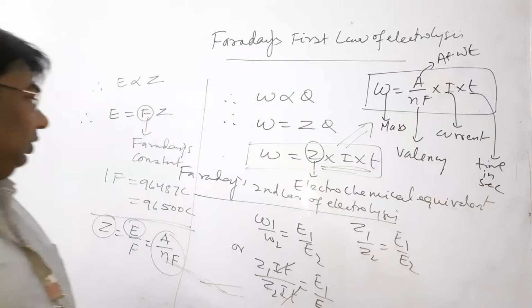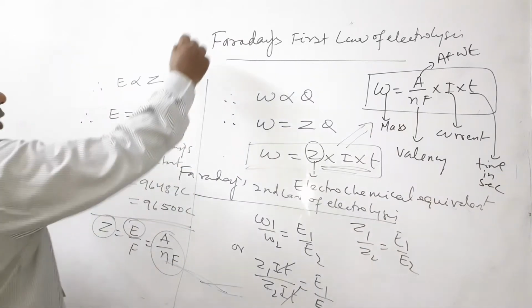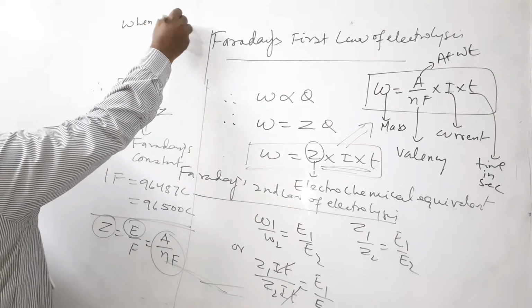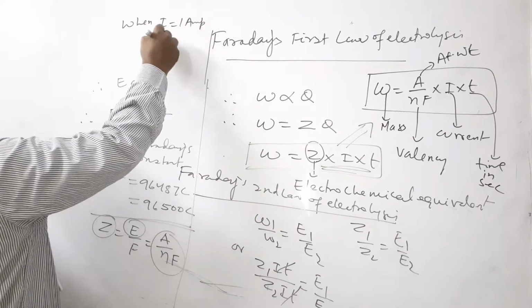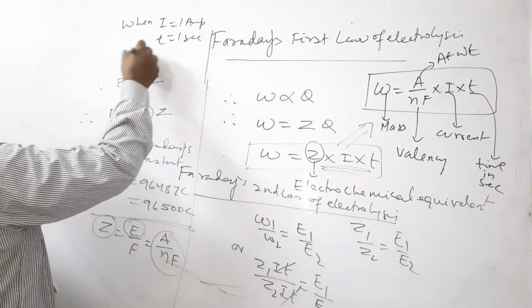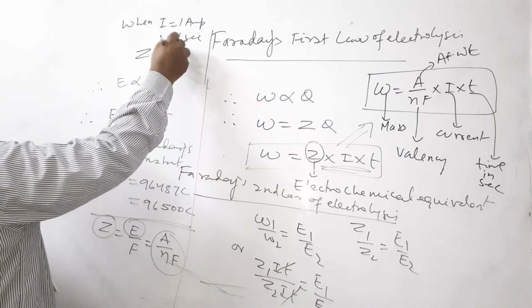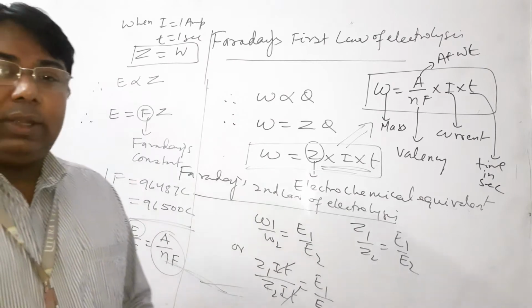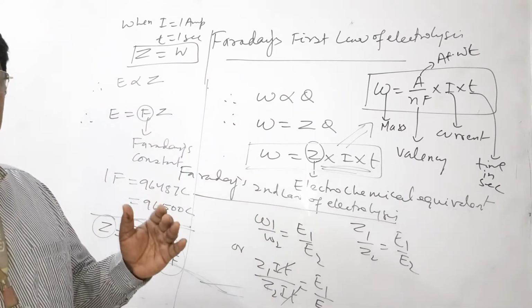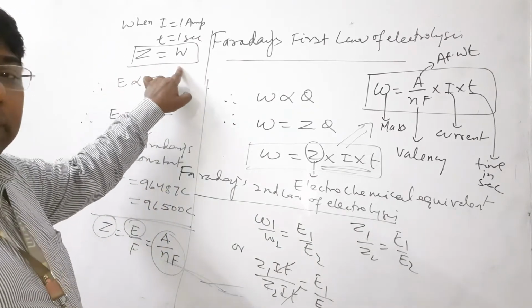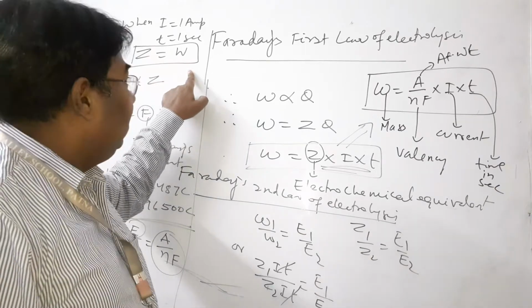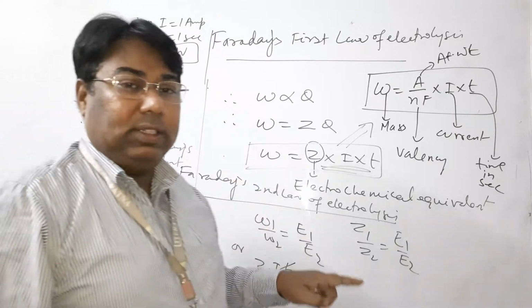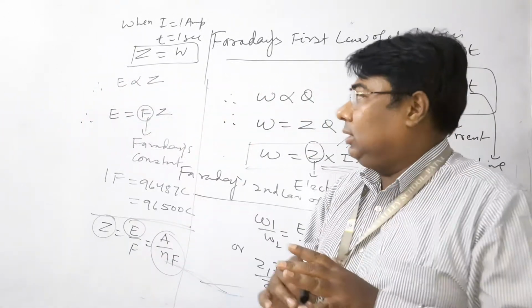These are the terms which are used frequently.